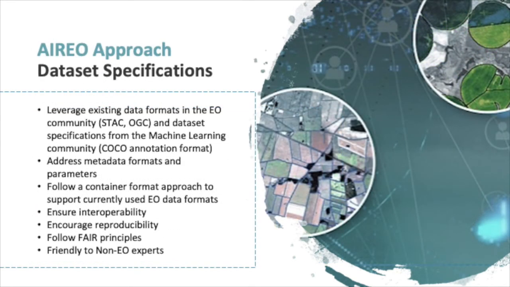The project will develop a set of dataset specifications. These will leverage existing data formats in the Earth observation community, such as STAC and OGC, and dataset specifications from the machine learning communities, for example, COCO annotation format. The specifications will address metadata formats and parameters. They will be designed to follow a container format approach to support currently used EO data formats. They will ensure interoperability, encourage reproducibility, and follow FAIR data principles, that is, findable, accessible, interoperable, and reusable. And finally, they will be friendly to non-EO experts.